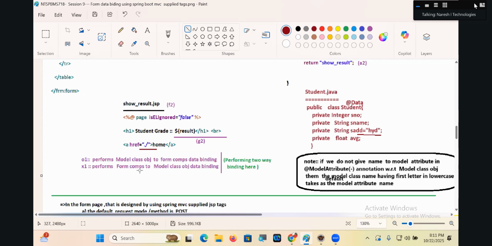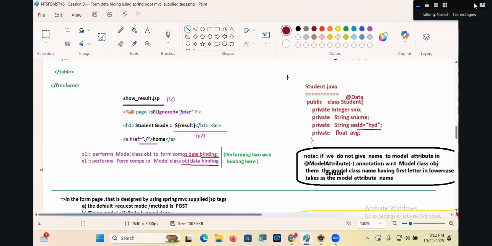X1 performs form components to model class object data binding. Everyone getting my point, guys?